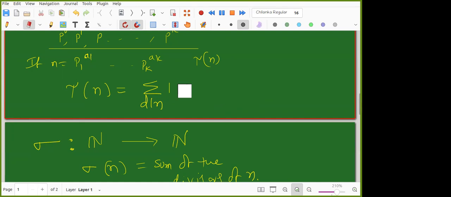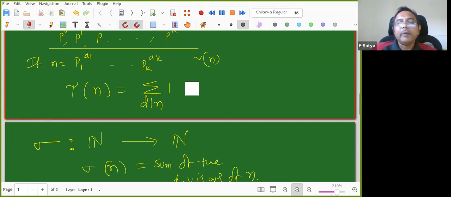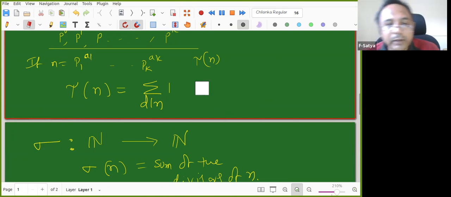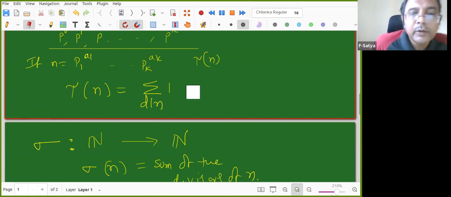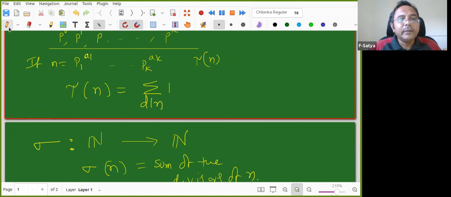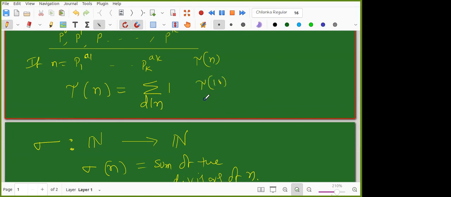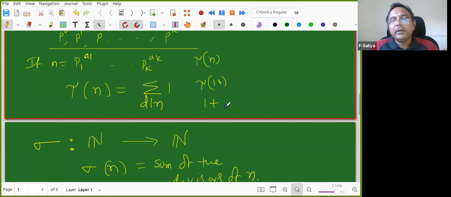So if d divides n, then you add 1, right? So I'm counting. 1 divides 10, so 1. Now, I started like this: I want to find tau of 10. 1 divides 10, yes, 1 plus. 2 divides 10, yes, 1. 3 divides 10, no. 4 divides 10, no. 5 divides 10, yes, 1.